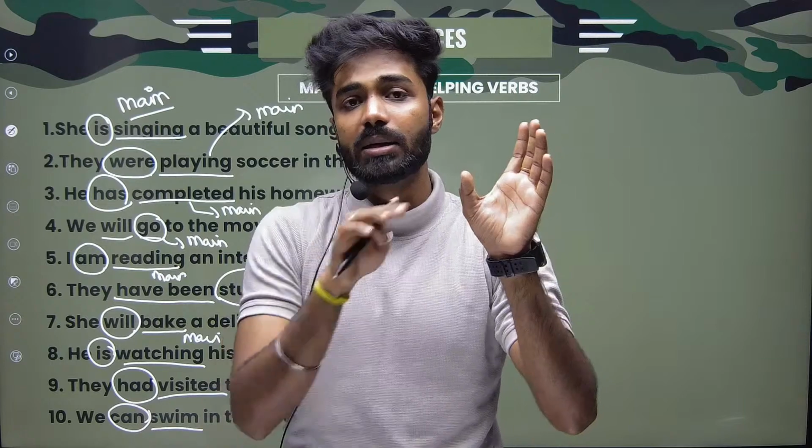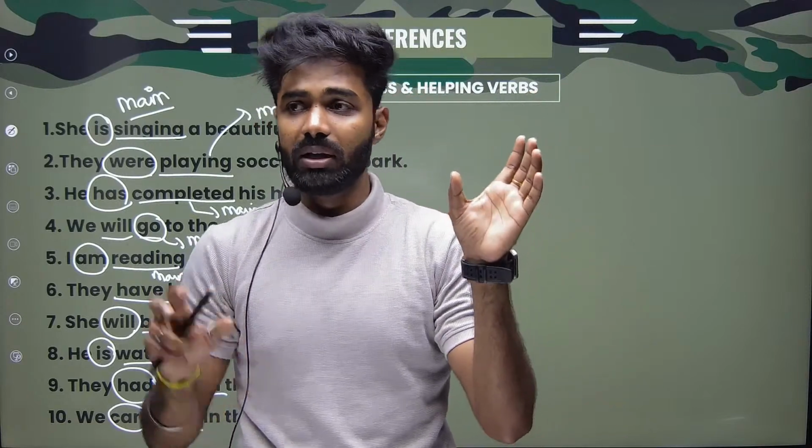If I'm saying she is beautiful, beautiful is the completion of the subject. She is my subject. Is my verb. Beautiful is my subject complement. Subject and subject complement. This linking verb will just link subject and subject complement.